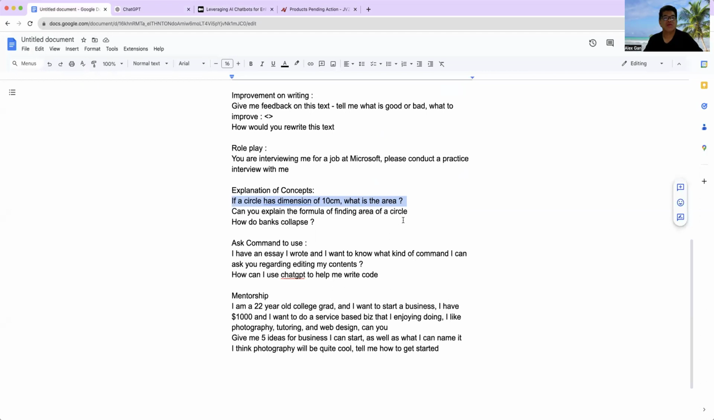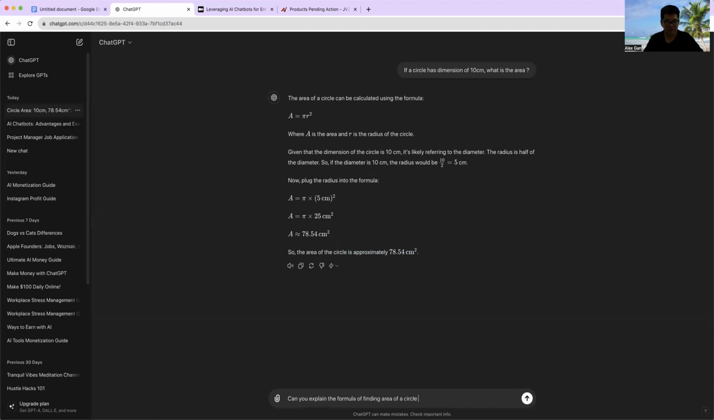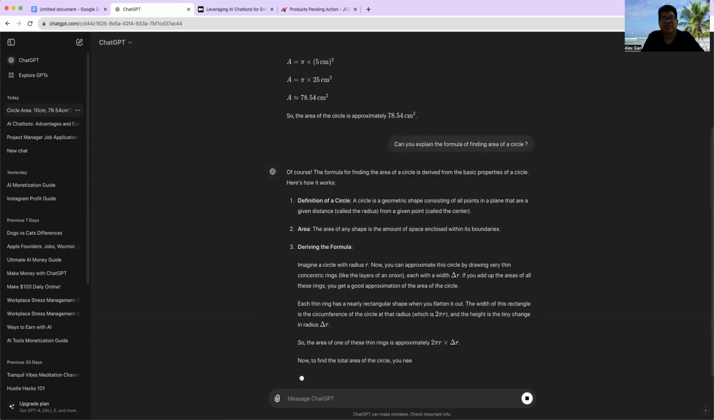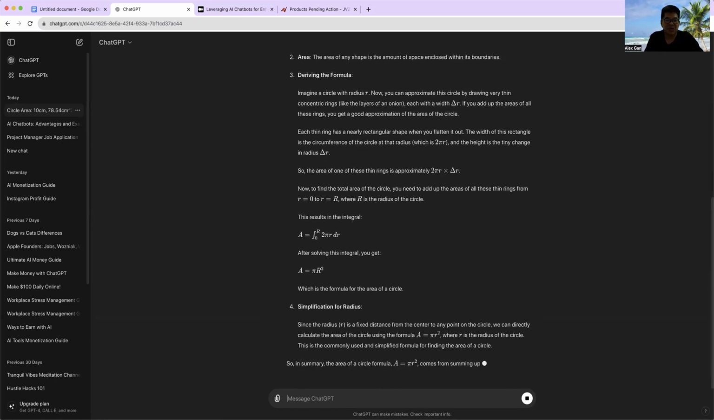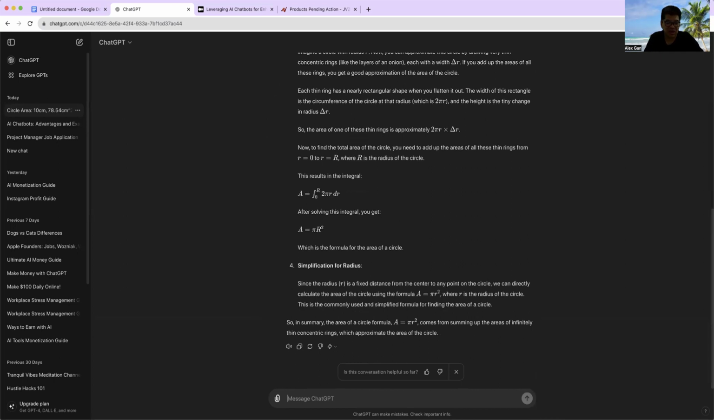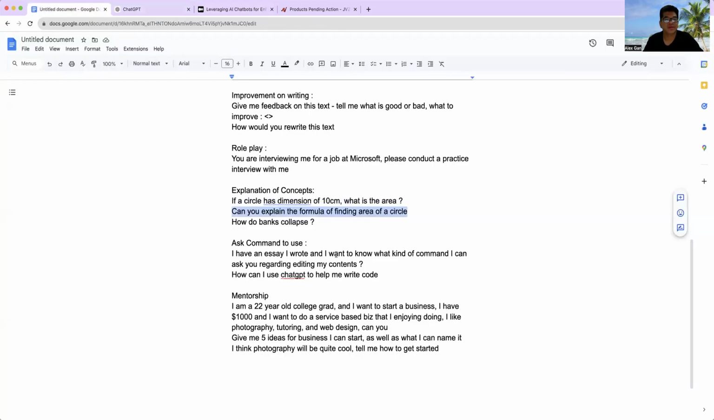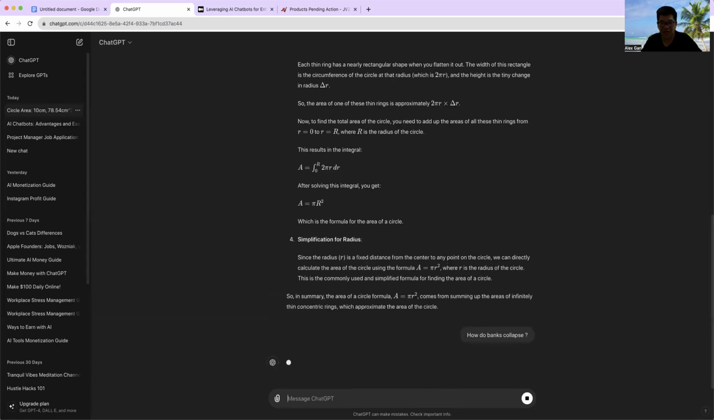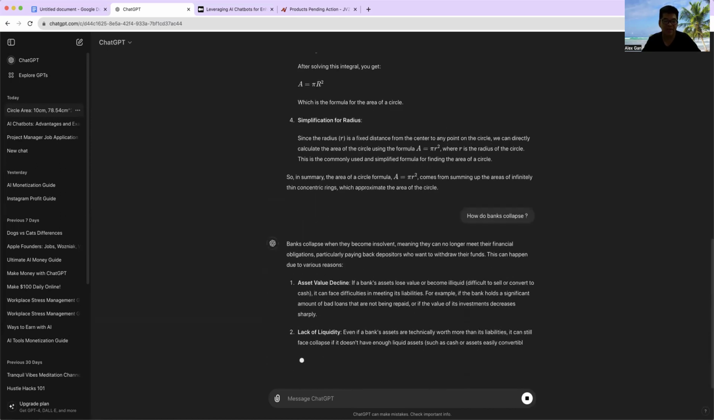So can you explain the formula for finding the area of a circle? If anything you have doubt about, you can treat it as your guru or mentor. Just ask a silly question, for example, ask GPT how to bank collect, and GPT will give you a whole different data set.